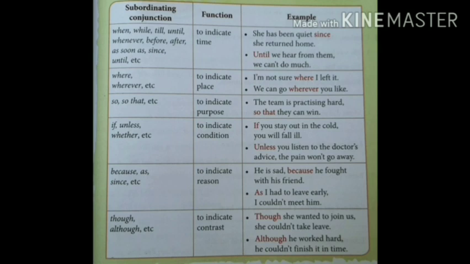Next is because, as, since. These three are used to indicate reason, what reason they are doing something. For example, "He is sad because he fought with his friend." "He is sad" is a main clause and "he fought with his friend" is a subordinate clause. So these two clauses are connected by "because". So "because" is a conjunction used in this sentence. The next one is